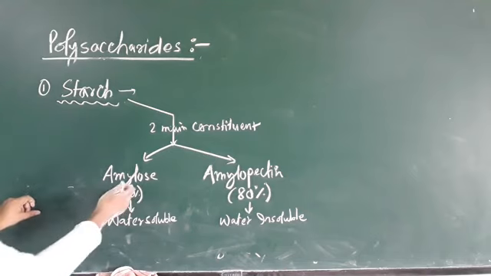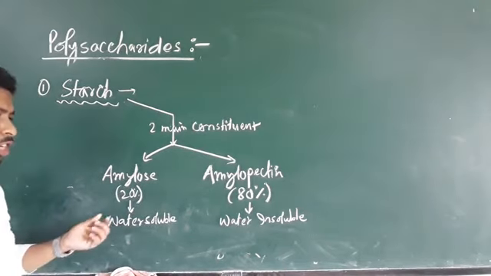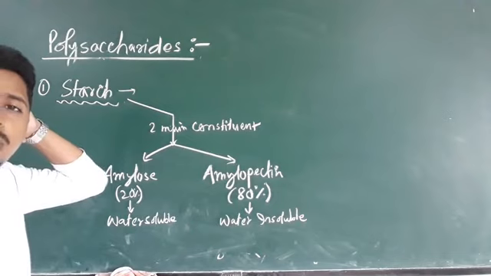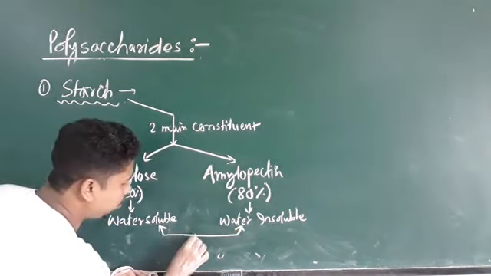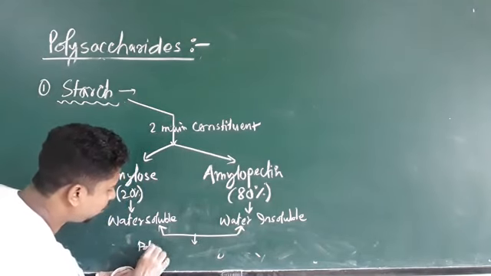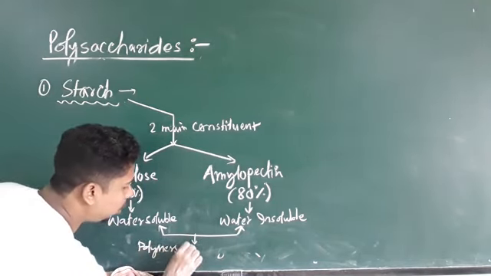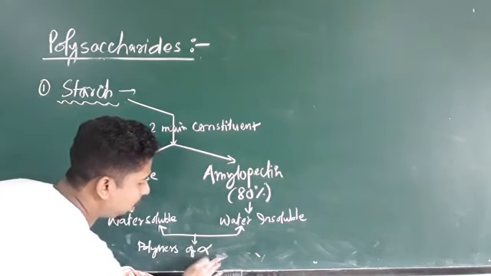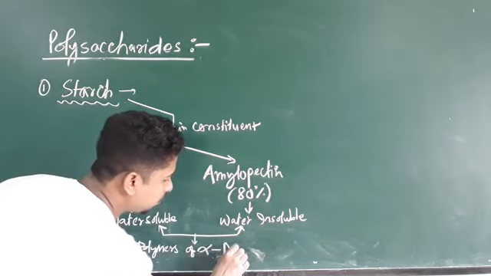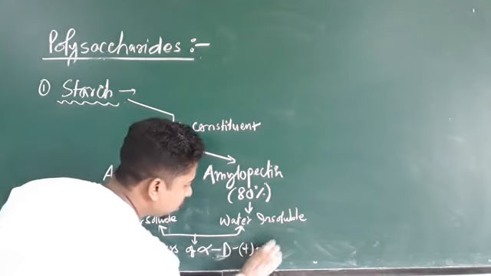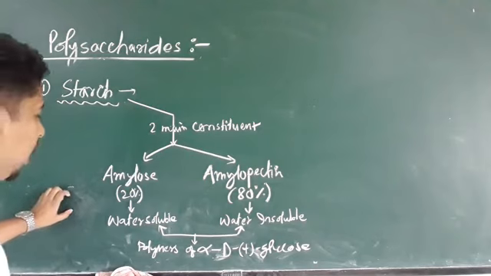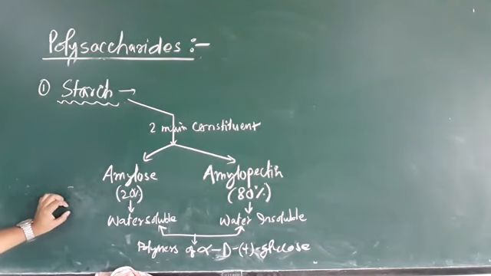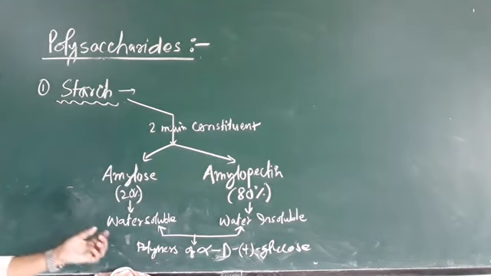Now see, both these amylose and amylopectin are the polymers of alpha D glucose. But the number of units varies.